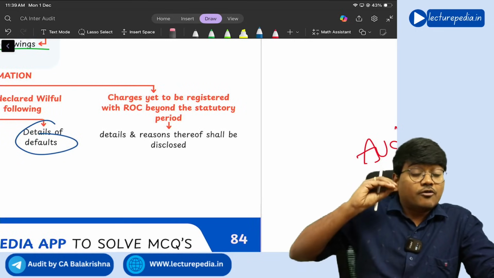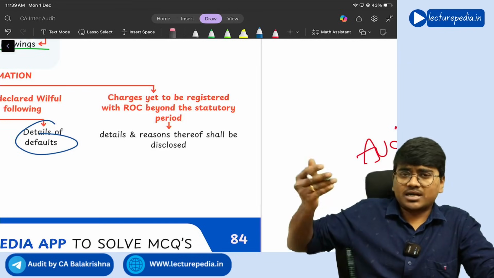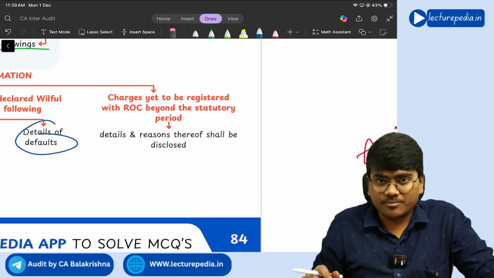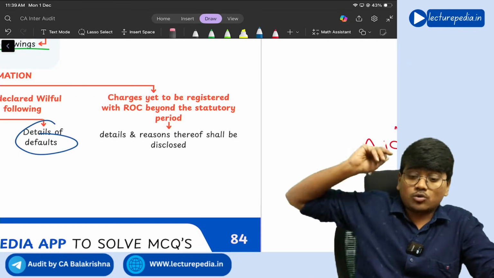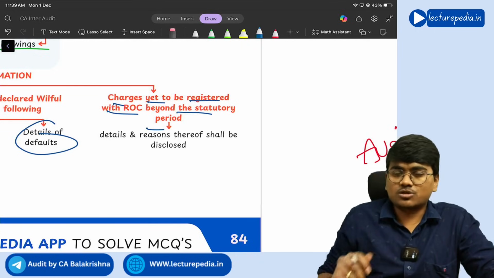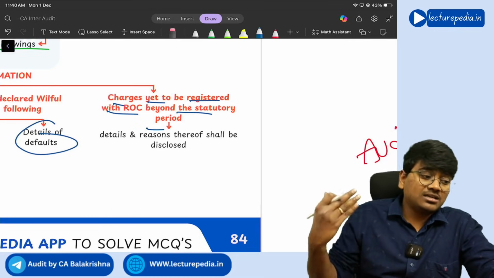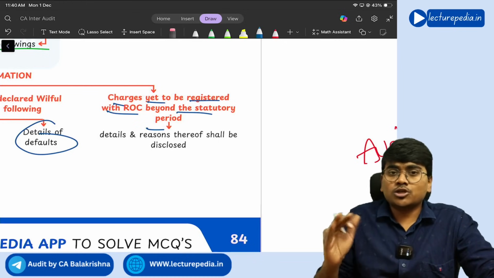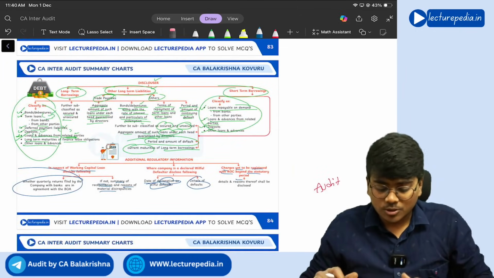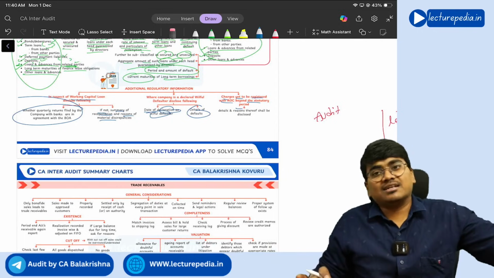Next, whenever you take any loan, and for that loan if you offer security of any of your properties to that bank, charge should be registered against that property, and that charge will be registered with ROC. So charges yet to be registered with ROC beyond the statutory period, you need to disclose separately. Understand? So with the Registrar of Companies, you need to register the charge. If at all you have not yet registered the charge but the due date has passed, then you need to disclose this separately. Getting it? So that is with respect to borrowings. So complete discussion of borrowings is also done.